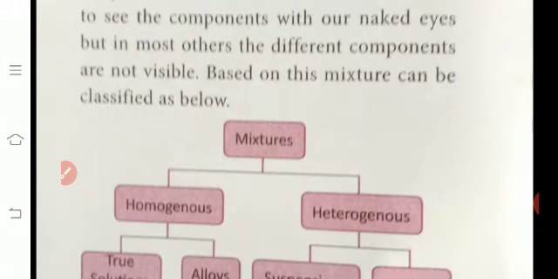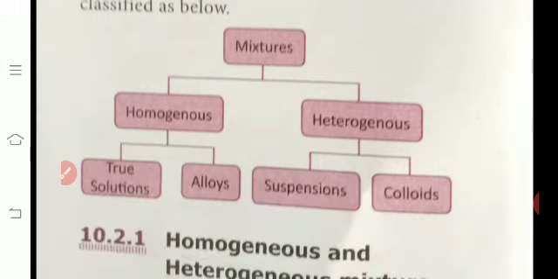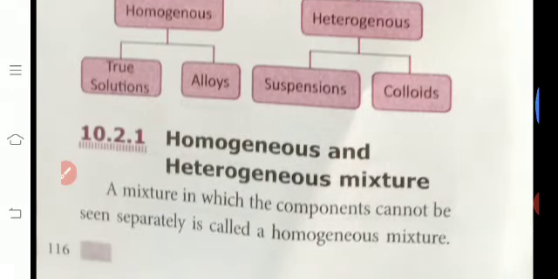Based on this difference, mixtures can be classified into two types: homogeneous mixtures and heterogeneous mixtures. Homogeneous mixtures are divided into two types: true solutions and alloys. Heterogeneous mixtures are divided into two types: suspensions and colloids. Now we see this topic: homogeneous and heterogeneous mixtures.